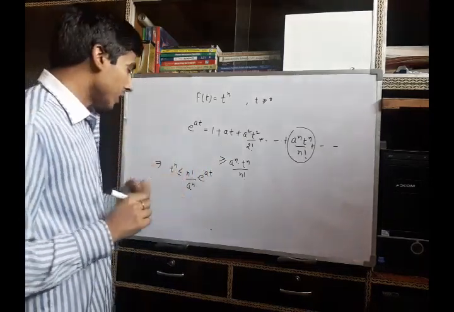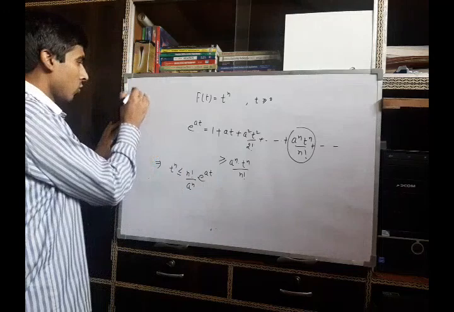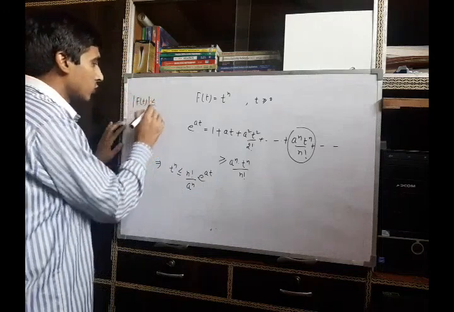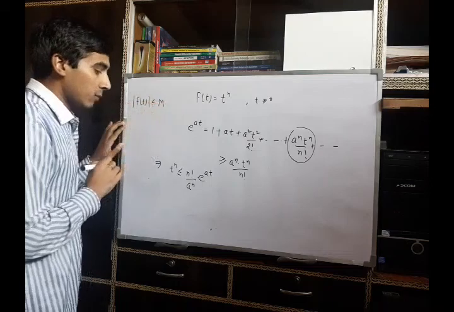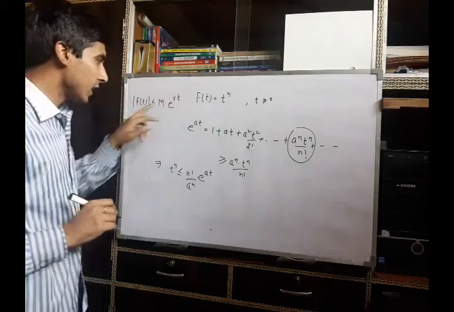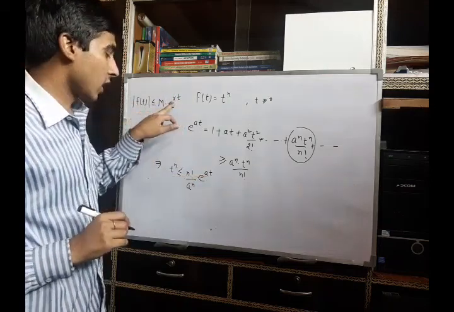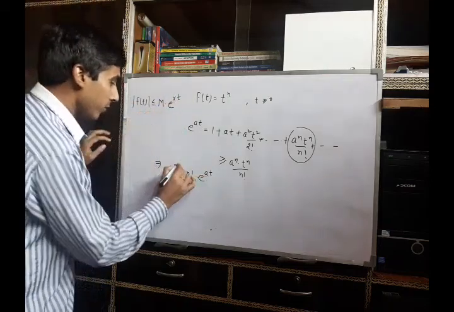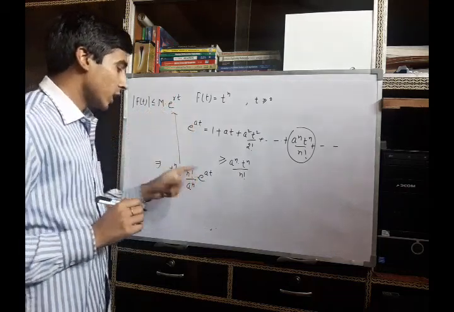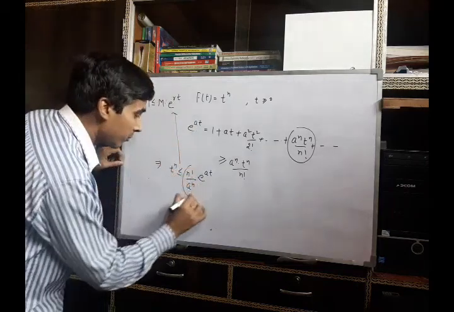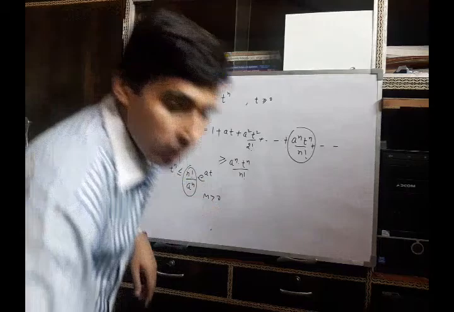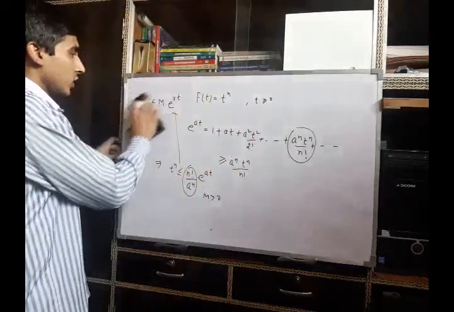If we compare it with the definition of a function of exponential order, the definition says that mod of f(t) should be less than some M times e raised to power some gamma t. Here a works as the gamma, so comparing this with this, we can say the function t^n is of exponential order a. Here M is this constant, so this function is of exponential order.